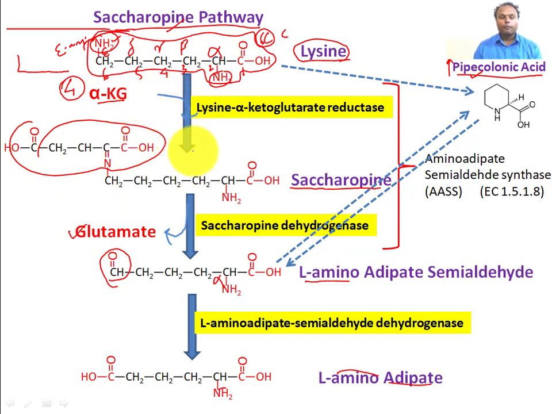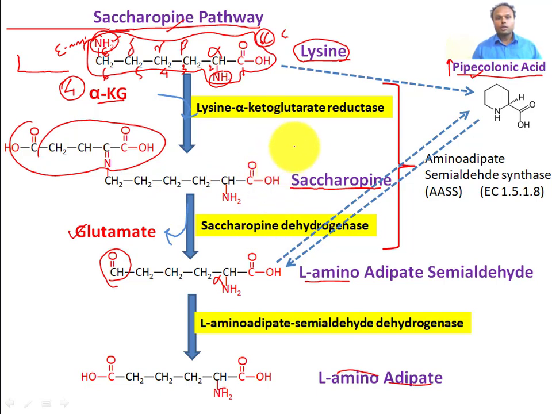So you can see a transfer of the amine group is happening from lysine to alpha ketoglutarate, but it is not a conventional transamination reaction. In a two-step process, transfer of the amine occurs from lysine to alpha ketoglutarate, and alpha ketoglutarate ultimately converts into glutamate.